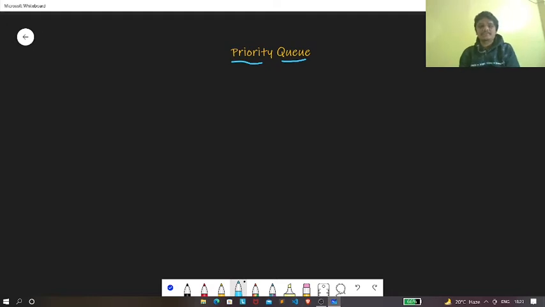So the main difference between queue and priority queue is that in queue we don't talk about priority, but in priority queue we mainly talk about priority, right? Because deletion mainly happens according to the priority of the element. But in queue, the guy who comes to the queue first gets popped out first. So that's the main difference between queue and priority queue.